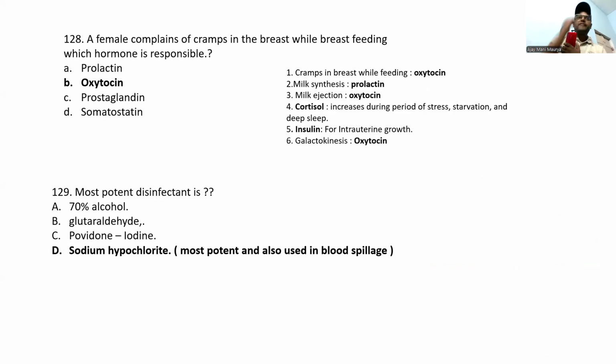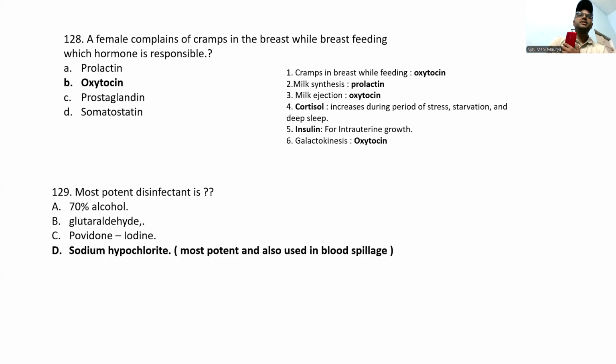A female complains of cramps in the breast while breastfeeding. Which hormone is responsible? See, cramps in the breast while feeding, the hormone is oxytocin. Oxytocin for milk ejection, oxytocin for cramps, and galactokinase also oxytocin. Milk synthesis is prolactin. Cortisol increases during periods of stress. Insulin for intrauterine growth. Please also study some important hormones.